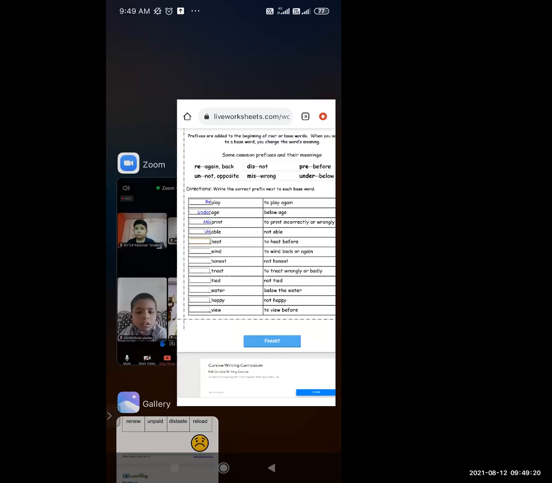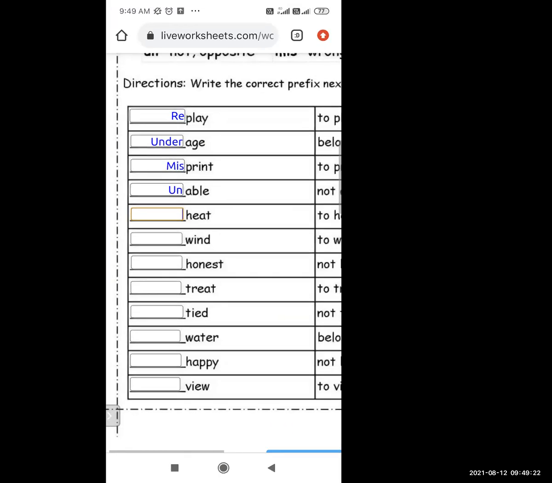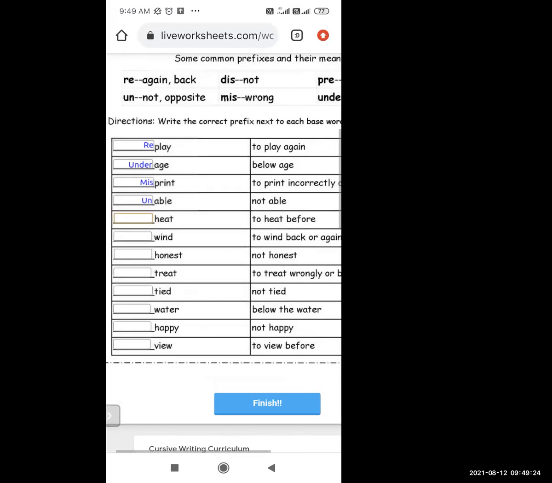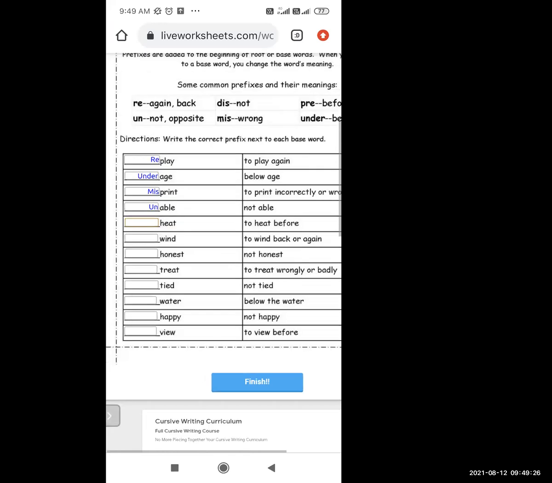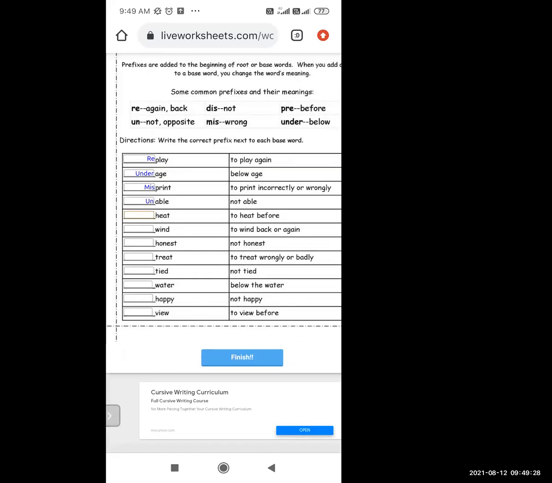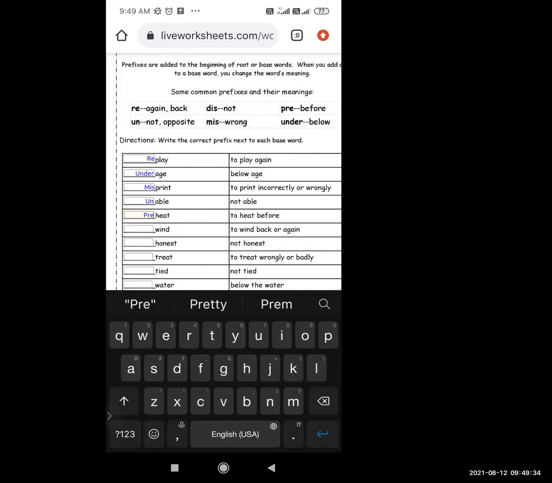What prefix will come in front of heat? The instructions say to heat before. Which prefix do we use to indicate before, like preheat? Okay. Now next, to wind back or again. So rewind. Now next, honest. Not honest means dishonest. What will come next?